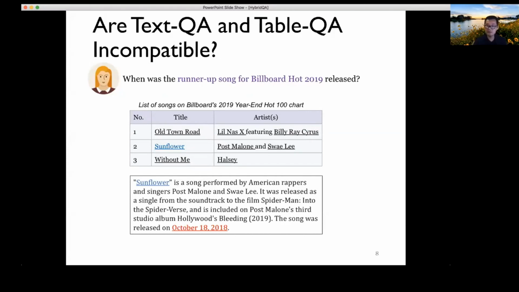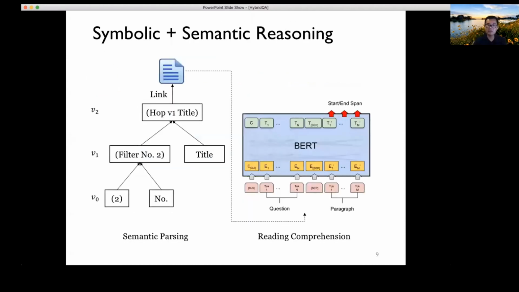So how can we teach machines to reason in these different modalities to be able to give the answer? I think that's a very important research direction that we need to think about now and also in the future.